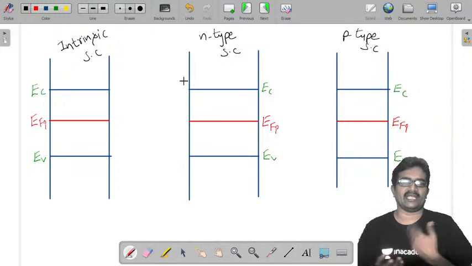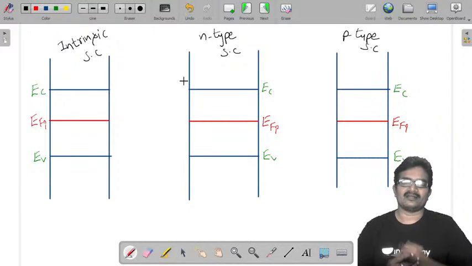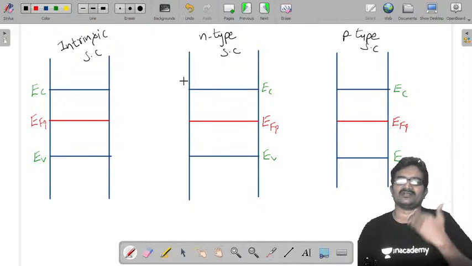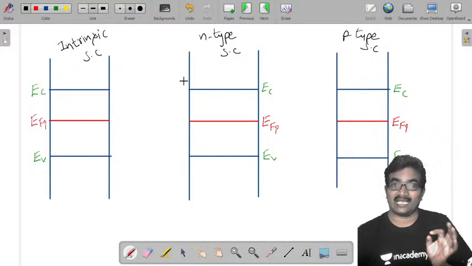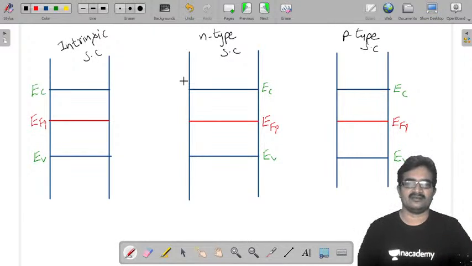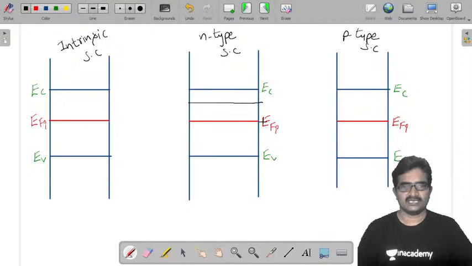By adding n-type impurity to the intrinsic semiconductor, the number of electrons is going to increase. Once the number of electrons increases, its average energy level also increases. That's why it is here. This is the Fermi energy level of n-type semiconductor.